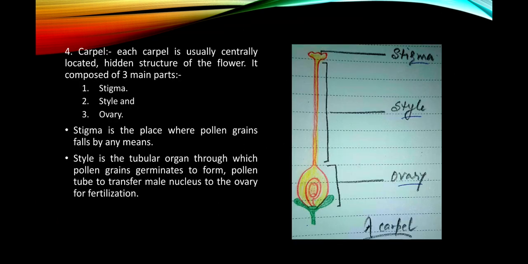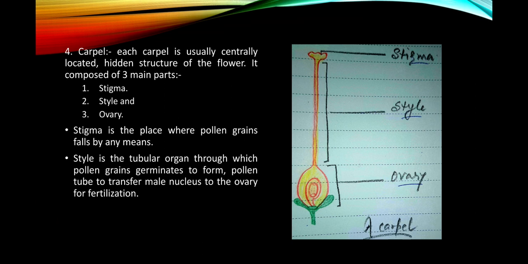And lastly, the carpel. Each carpel is usually a centrally located, hidden structure of the flower, and it is composed of three main parts. You know that the parts are stigma, style, and ovary. Here I have shown it in a clear diagram. You will see where the stigma is, and the whole shaft is called the style, and at the bottom you will see the ovary.